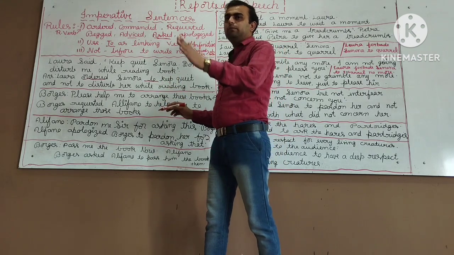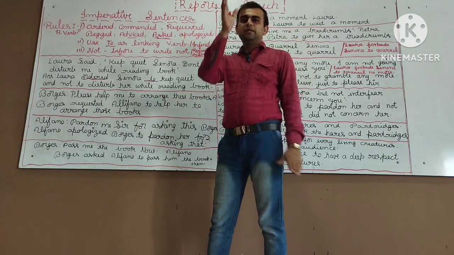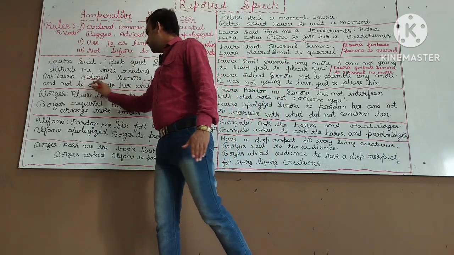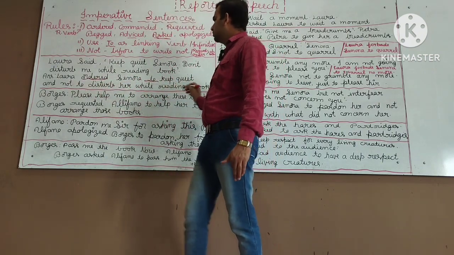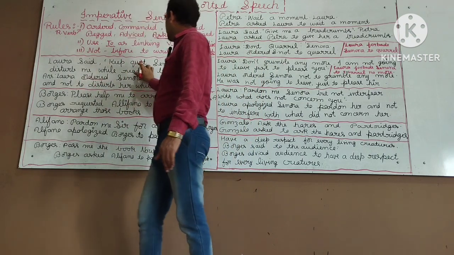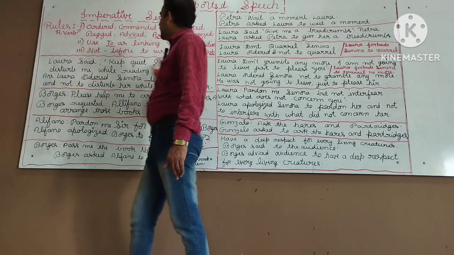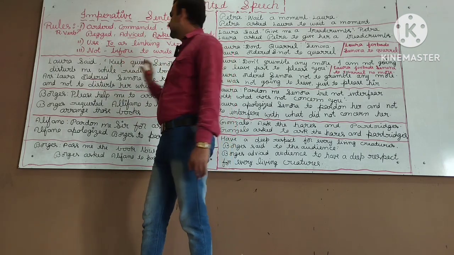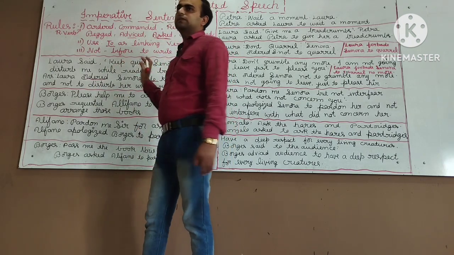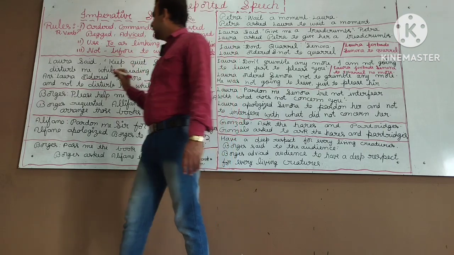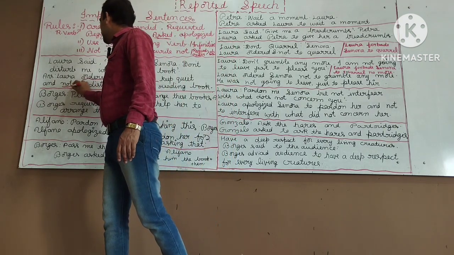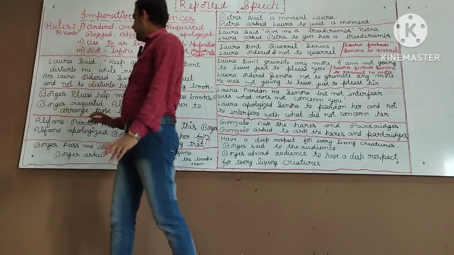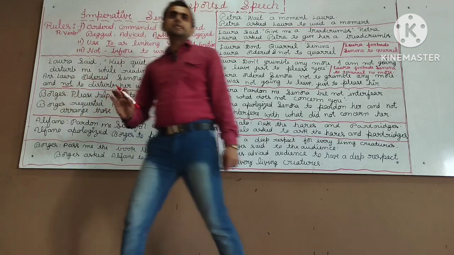Between the reporting verb and the reported speech there is a linking word, that is "to keep quiet" and "not to disturb her while reading the book." There are two sentences here. One is "keep quiet Senora," the second one is "don't disturb me while reading the book." The second sentence is a negative sentence, isn't it? "Don't." So if a negative sentence is there, what do we have to do? We have to write "not" before "to." Is it clear? Very good. Now let us go for a second example.